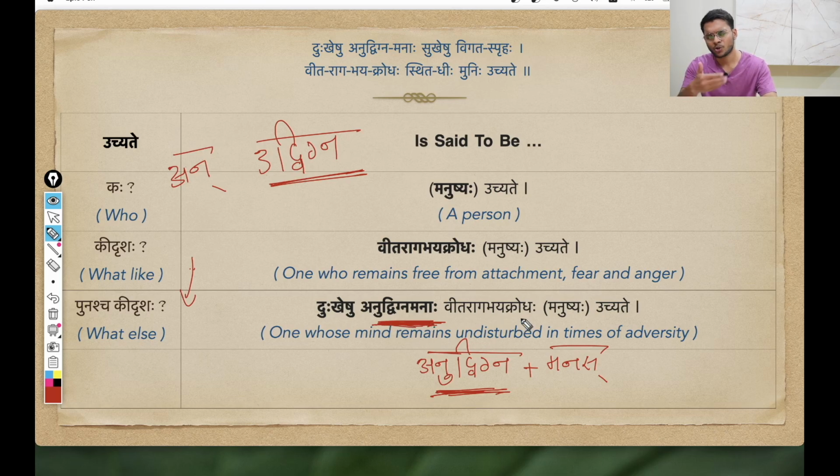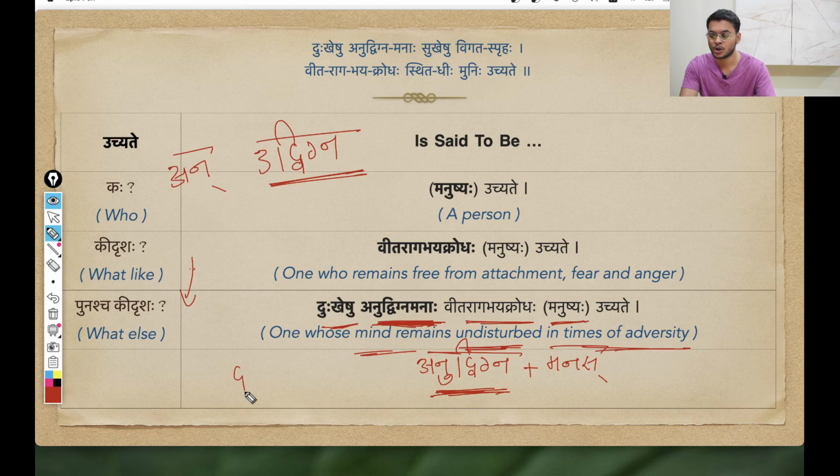Because again, we are talking about a general manushya person. So that is pullinga. We are just taking, in a general sense, all the shabdas as pullinga. Okay, so I hope this entire samasa structure is also clear. And what we are saying is dukkheshu anudvigna manaha. That one whose mind remains undisturbed, anudvigna manaha, where dukkheshu means in times of adversity.